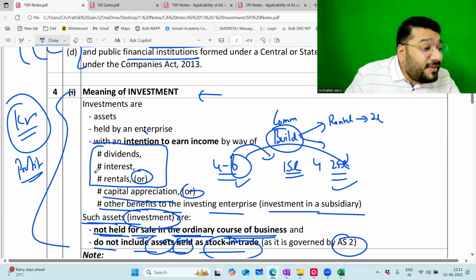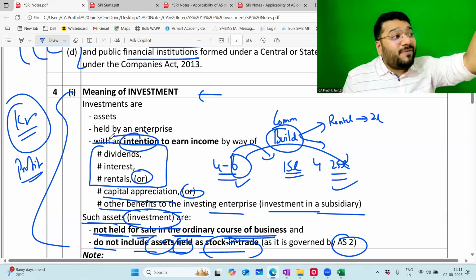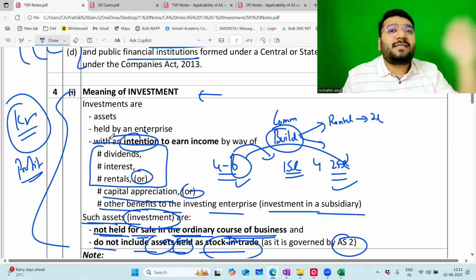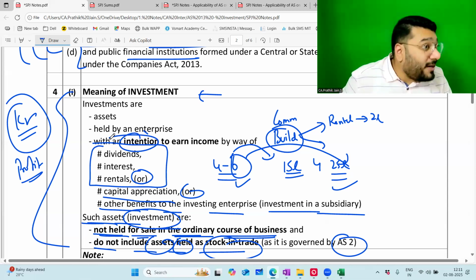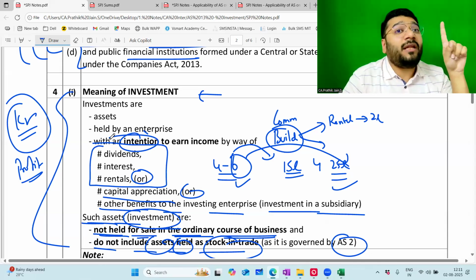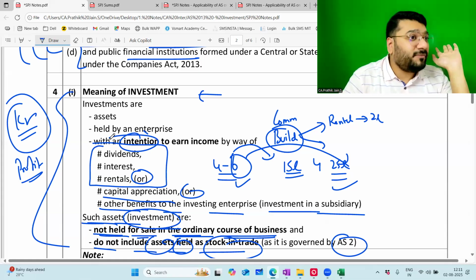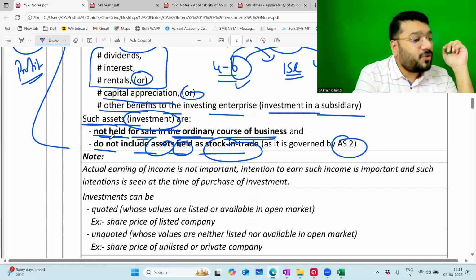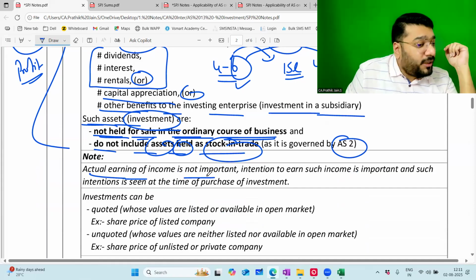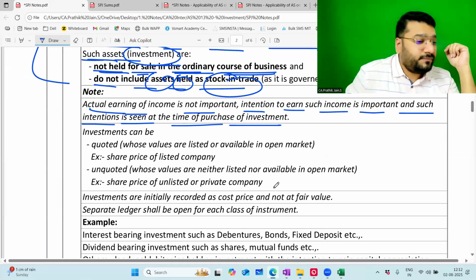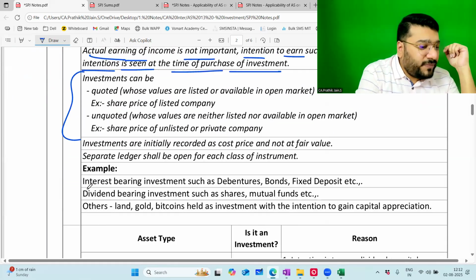We are seeing the intention on the day you are investing the money. So if the intention is to earn, then you will treat it as investment, provided it is not held in the ordinary course of business. This should not be an ordinary business. This should not be stock in trade. So actual earning of income is not important. Intention to earn such income is important, and such intention is seen at the time of purchase of the investment. This point we'll keep on hold. We'll do it after some time.